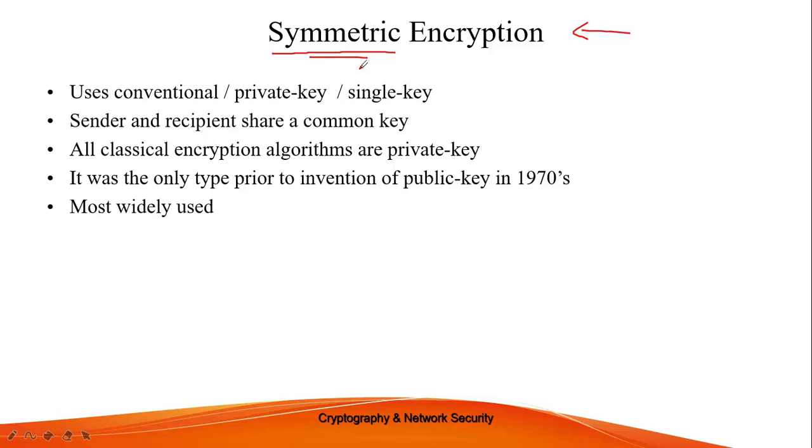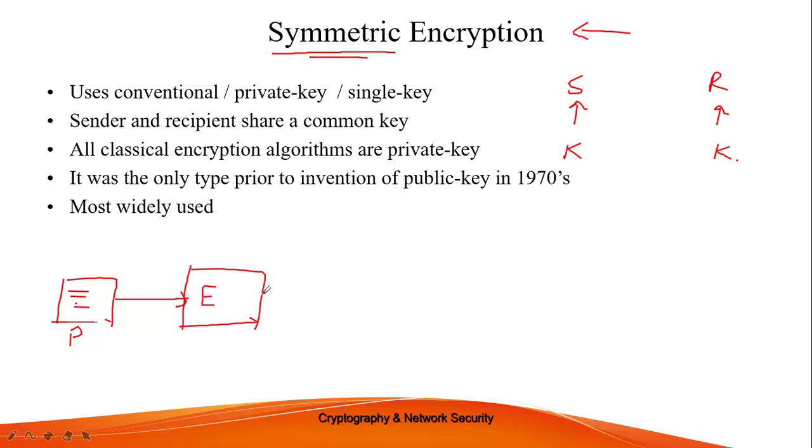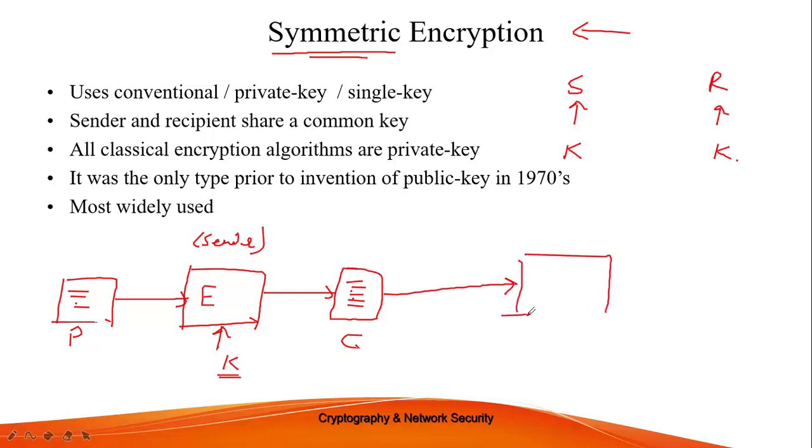We call it the single key or a private key. That means the sender as well as the recipient will share the same key K. For example, we have this plain text, and I'm encrypting it with the help of some encryption algorithm, so I will get some ciphertext C. This encryption is done with the help of some key K. Now this is my sender, for example, and I will send this ciphertext over the communication channel towards the other end, the decryption.